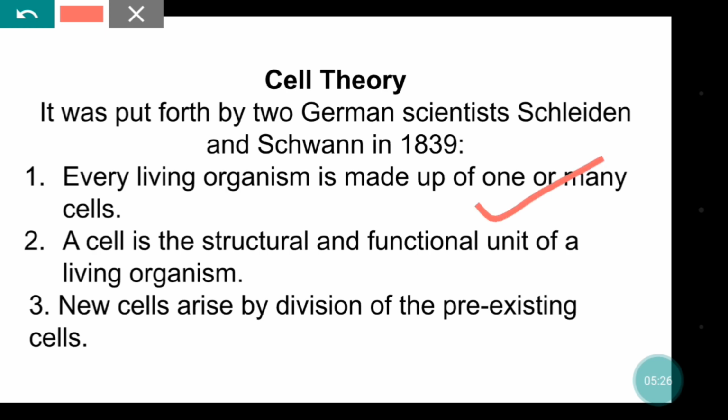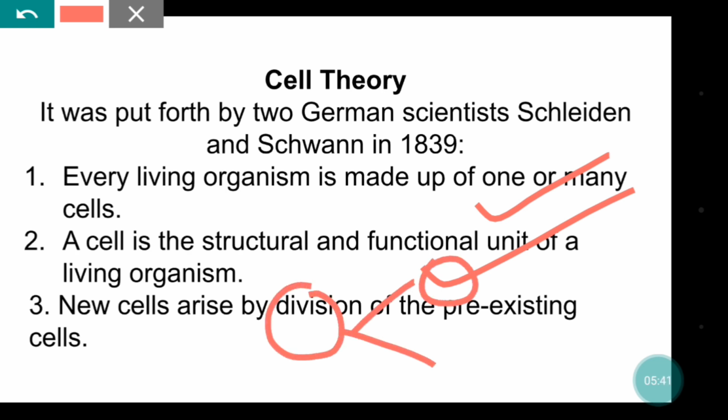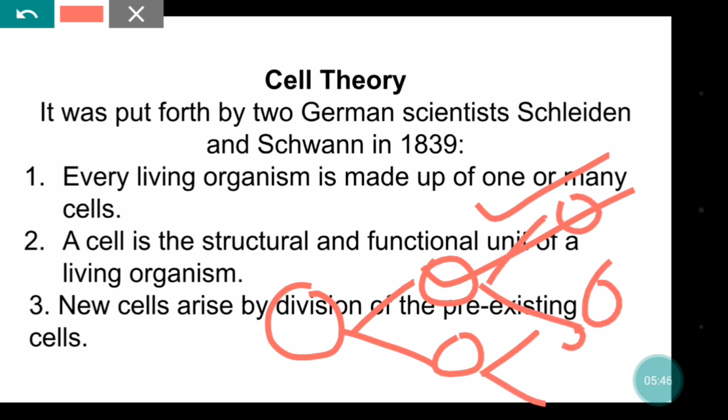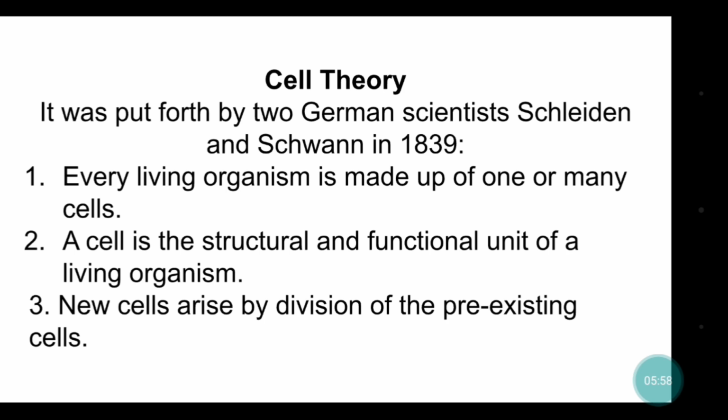So these two points I have discussed earlier. What does the last one mean? New cells arise by division of the pre-existing cell. So this is the cell. It will grow and divide into two. Again it will grow and divide into two, and likewise, right? So all the cells are arising from the pre-existing cells. So these are the three basic things that were mentioned in the cell theory.